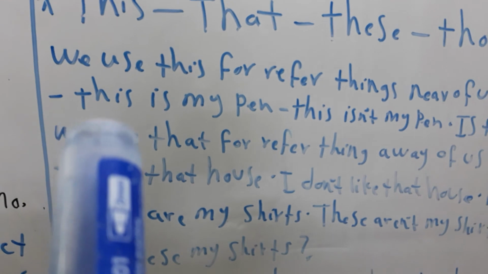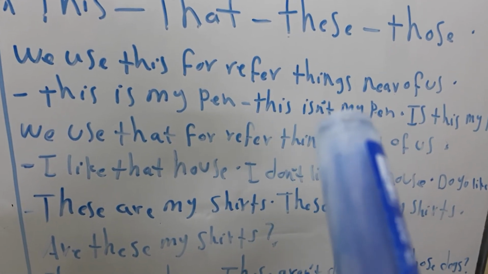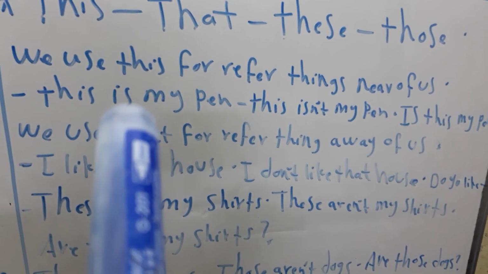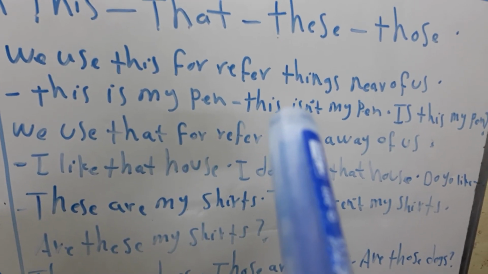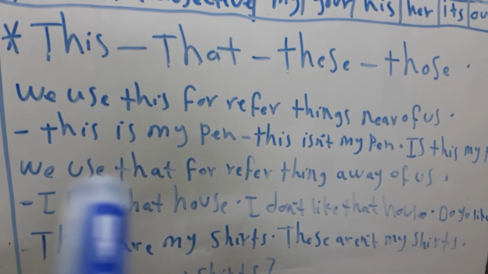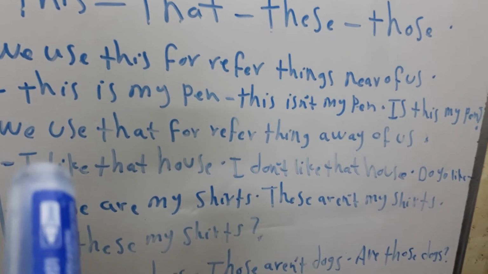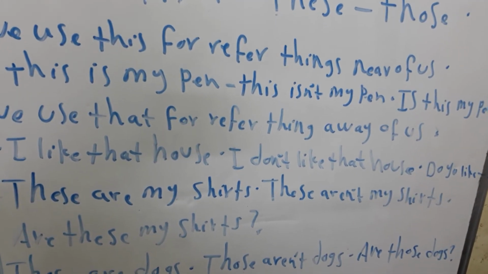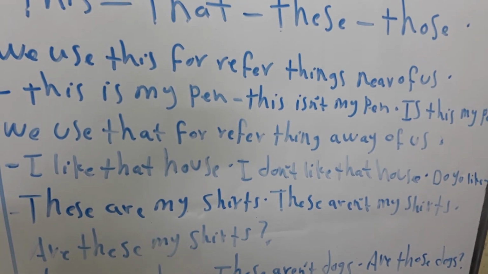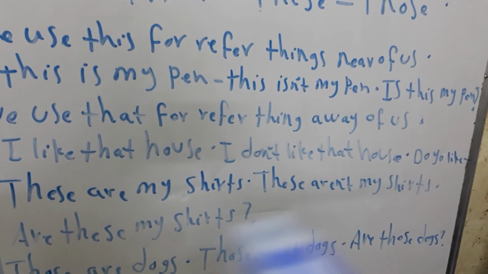So I have some examples. This is my pen. This isn't my pen. Is this my pen? This is the affirmative or positive sentence, this is the negative sentence, and this is the question. We use that to refer to things away from us. For example, I like that house. But in the negative sentence, I don't like that house. Do you like that house?